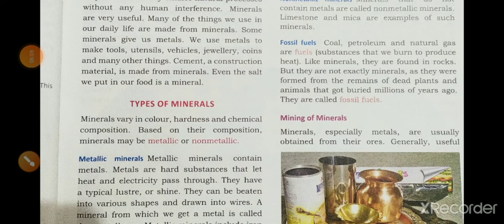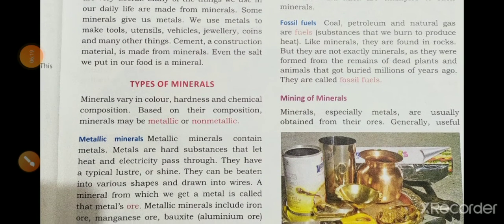Like any other minerals, fossil fuels are also found in rocks, but they are not exactly minerals, as they were formed from the remains of dead plants and animals that got buried millions of years ago. They are called fossil fuels.